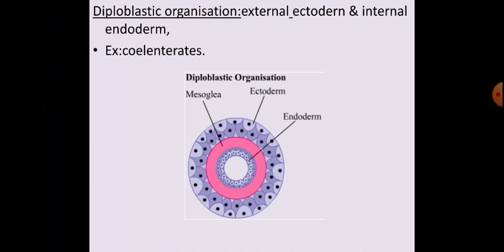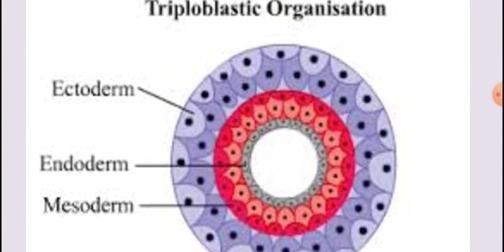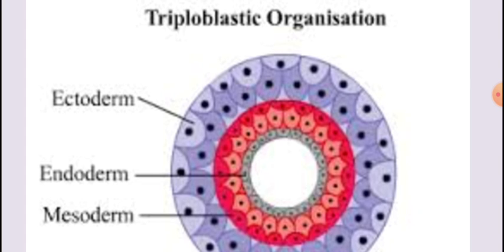In diploblastic you had outer ectoderm and inner endoderm; the middle layer is undifferentiated mesoglea. So the main thing is that animals belonging to diploblastic organization have outer ectoderm and inner endoderm, whereas triploblastic animals have outer ectoderm, inner endoderm and a middle layer called mesoderm.